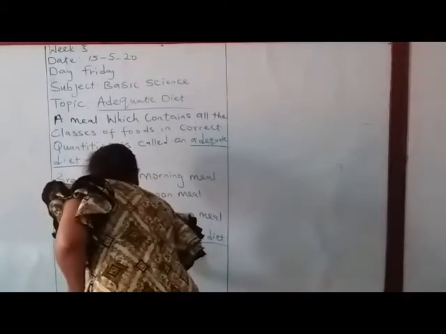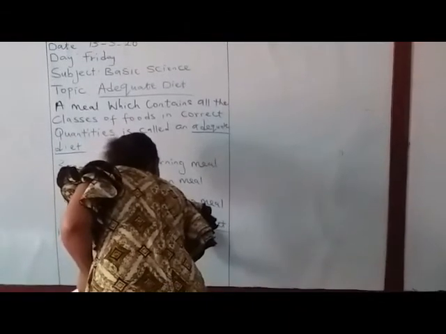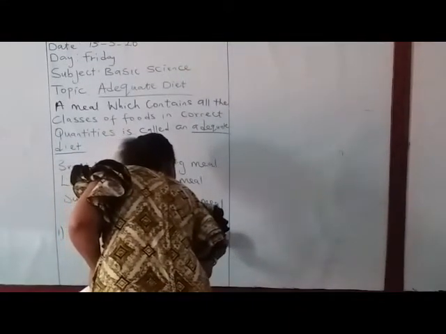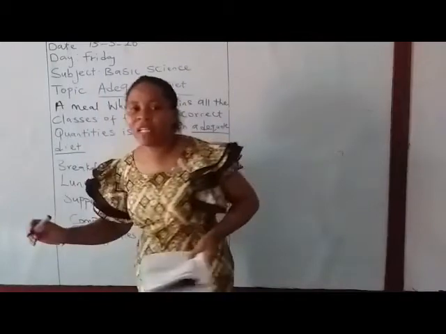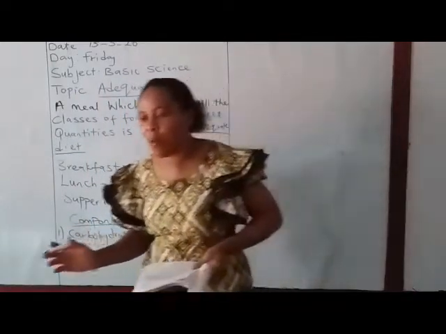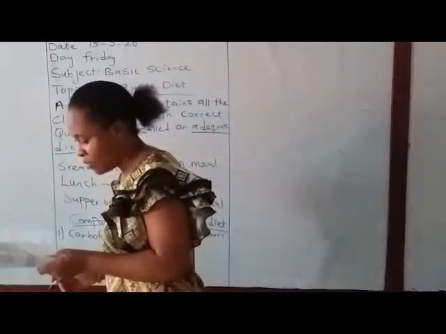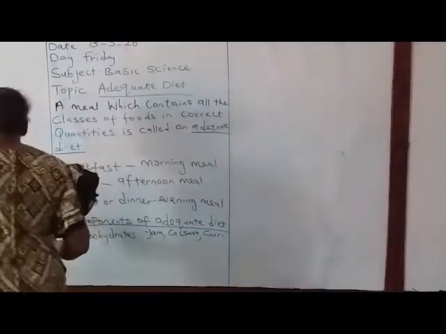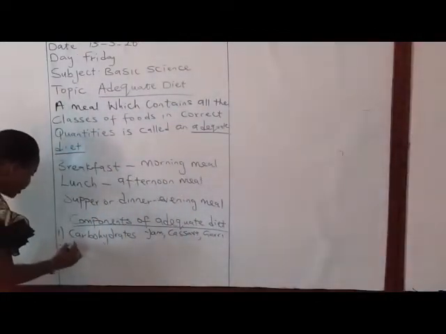Yam, cassava, garri, rice, potatoes. All those foods come under carbohydrates. Another component of an adequate diet is the protein.